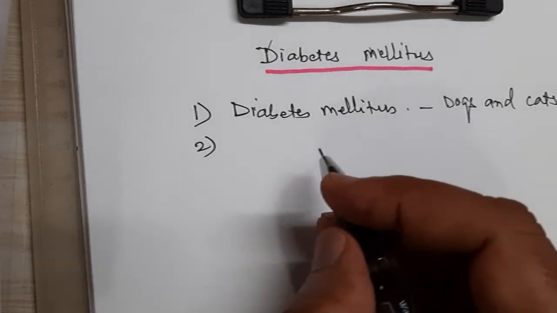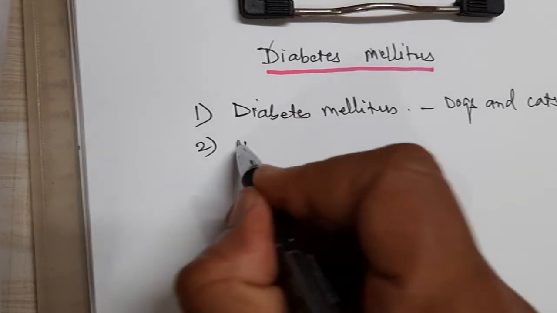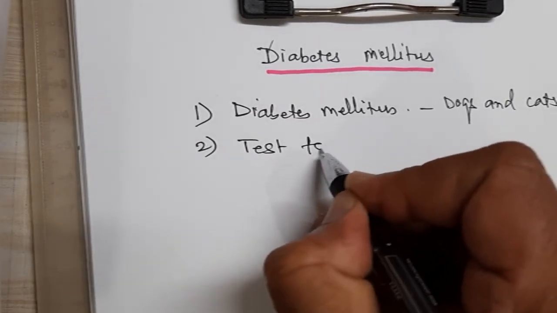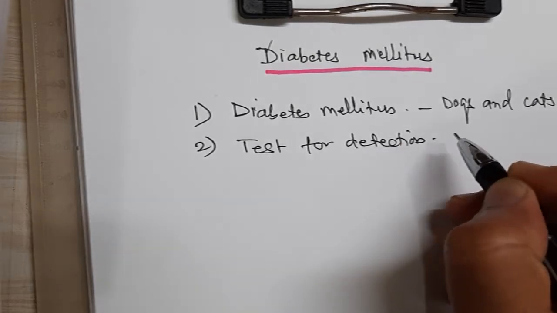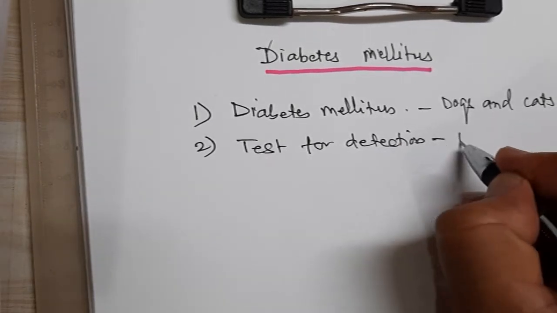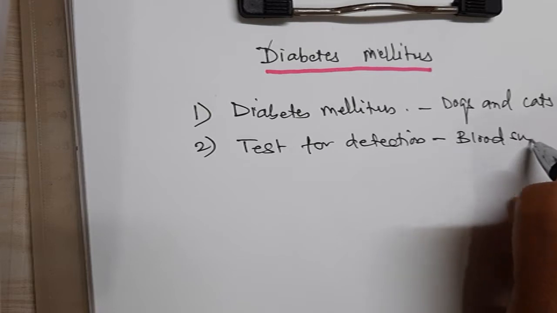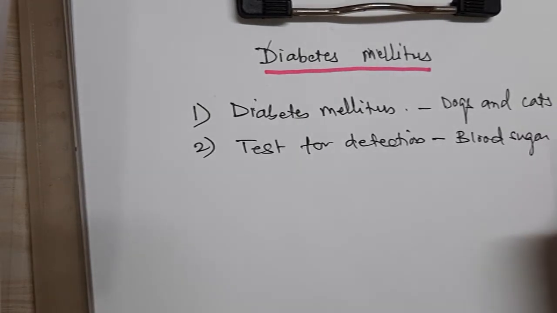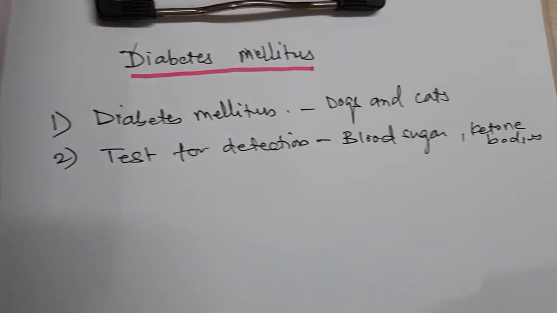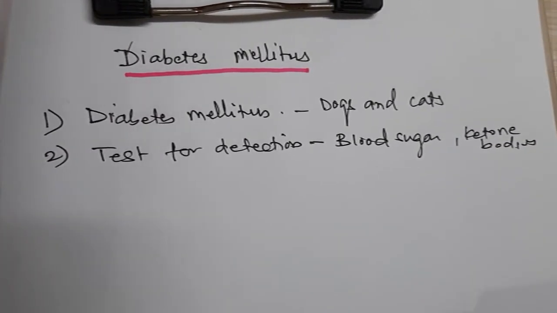Okay, next important test for detection, that is first blood sugar or ketone bodies. So that test will be performed.